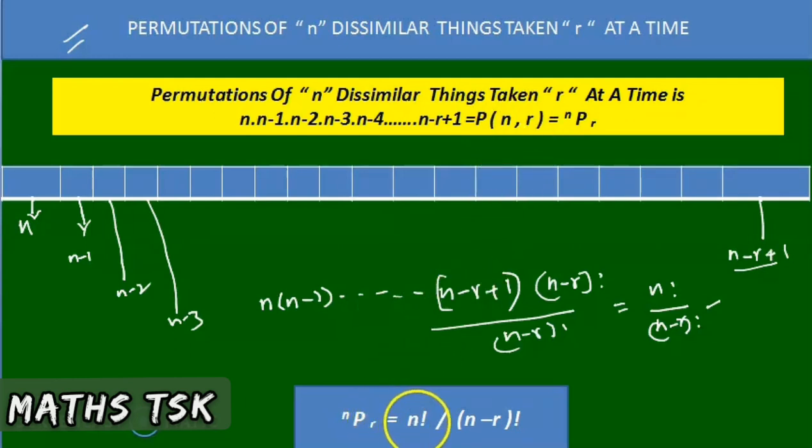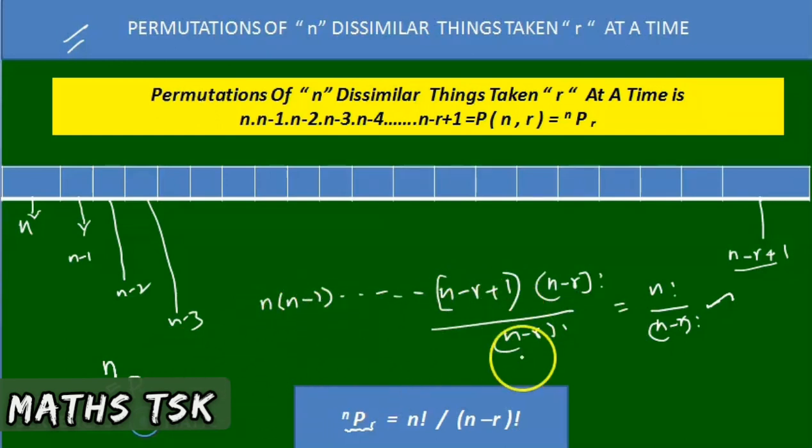So nPr is nothing but n factorial by n minus r factorial. This is the formula, which is nothing but n into n minus 1 into and so on up to n minus r plus 1.